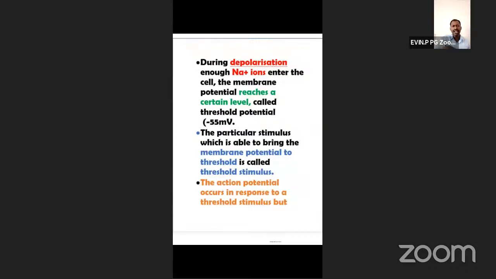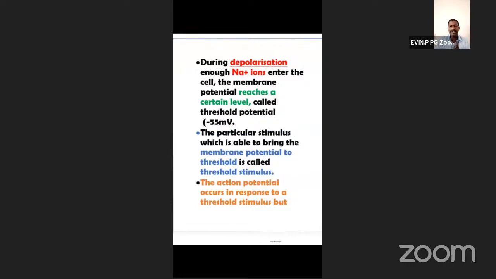During depolarization, enough sodium ions enter the cell. The membrane potential reaches a certain level called the threshold potential. Don't forget this, minus 55 millivolt. The particular stimulus which is able to bring the membrane potential to threshold is called the threshold stimulus.